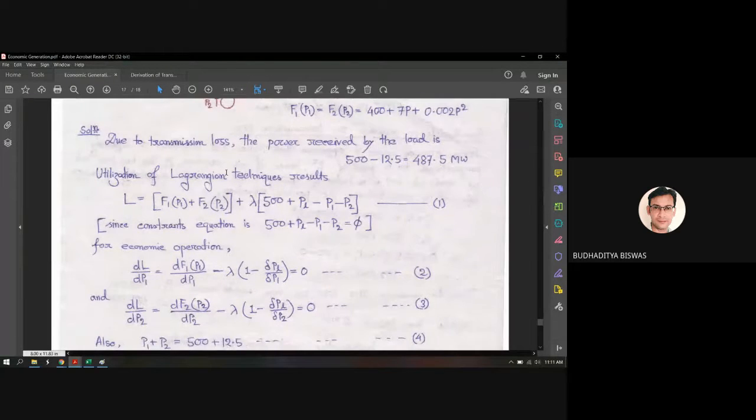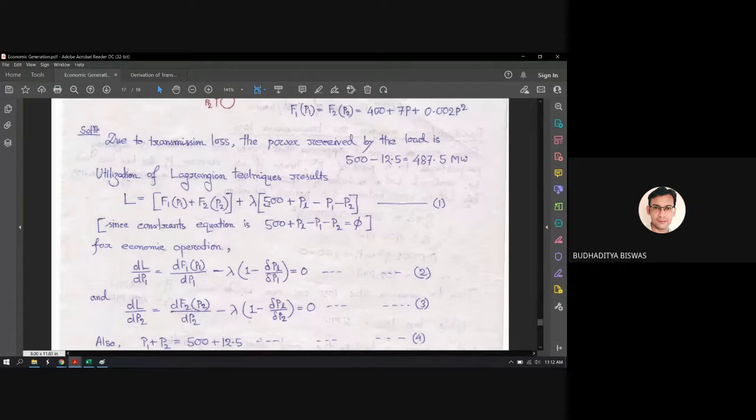Second line, utilization of the Lagrangian technique results. Now we need to do the same Lagrangian technique again and again to find out the optimum scheduling. Here, you need to write the Lagrangian first. As I mentioned, this is equal to the function which you need to minimize plus the Lagrangian multiplier into the constraint equation. So that is the expression for the Lagrangian equation. L equal to F1(P1) plus F2(P2), which is the cost function. We try to minimize this one, plus the Lagrangian multiplier lambda into the